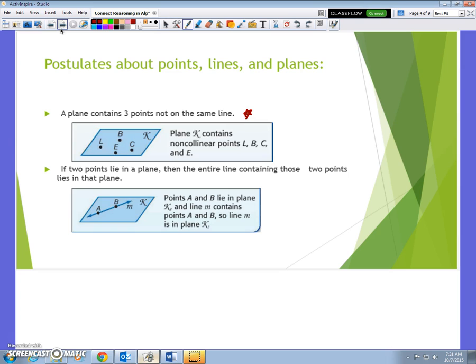If 2 points lie in a plane, then the entire line containing those 2 points lies in that plane as well. So if you have those 2 points, A and B, that line goes through, and we are using that line to determine our plane K, and we know the line is in K, then all the points on that line are also on K. So any of these points, if I put more points on here, would also be on plane K as well.